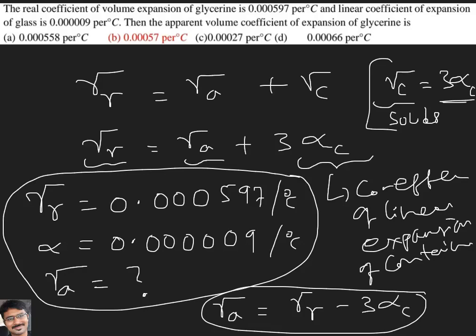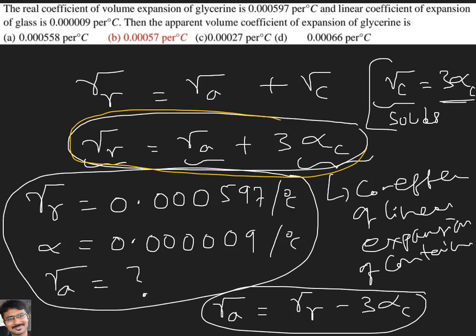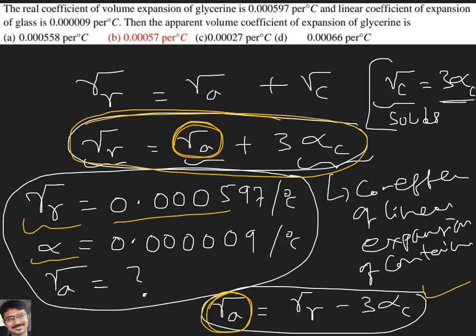Where did you get this formula from, sir? Nothing here, you observe. Gamma R is equal to gamma A plus 3 alpha C. From here, they are asking us to find gamma A. They gave the gamma R value and they gave the alpha value. So just substitute in the formula, and you will get the required answer for this question.